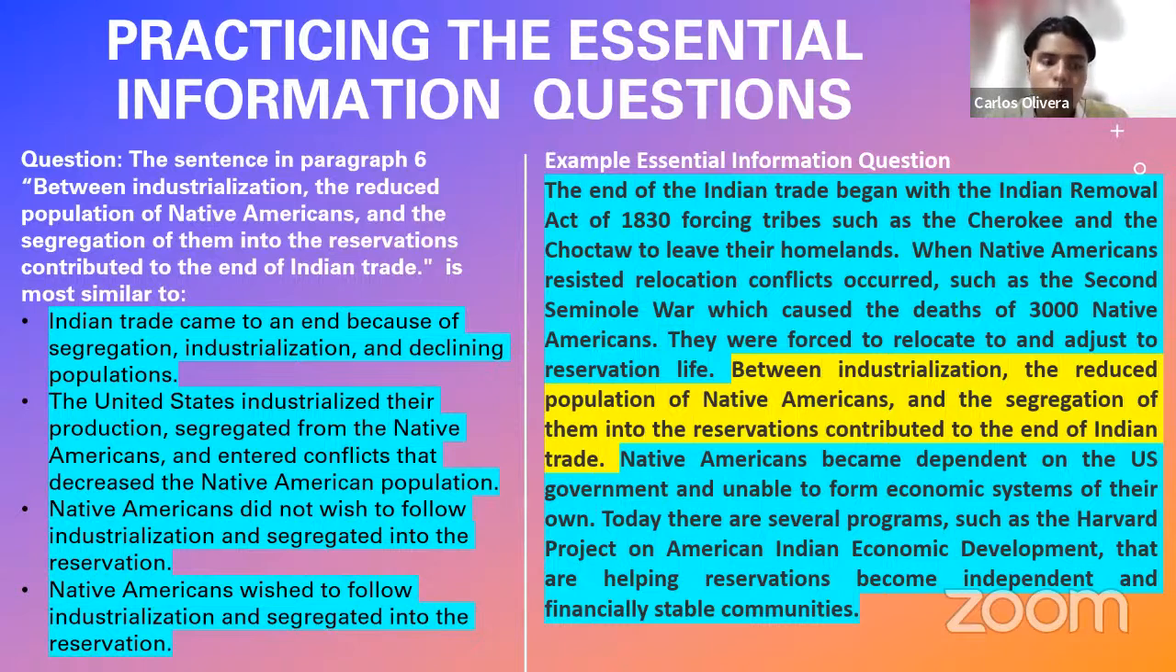Among the options we have here, there is one that conveys all the main points and ideas in this highlighted sentence, and we have to find it. Which one could it be? A. Indian trade came to an end because of segregation, industrialization, and declining populations. B. The US industrialized their production, segregated from the Native Americans, and entered conflicts that decreased the Native American population. C. Native Americans did not wish to follow industrialization and segregated into the reservation. Or D. Native Americans wished to follow industrialization and segregated into the reservation. Well, which one expresses the same information?